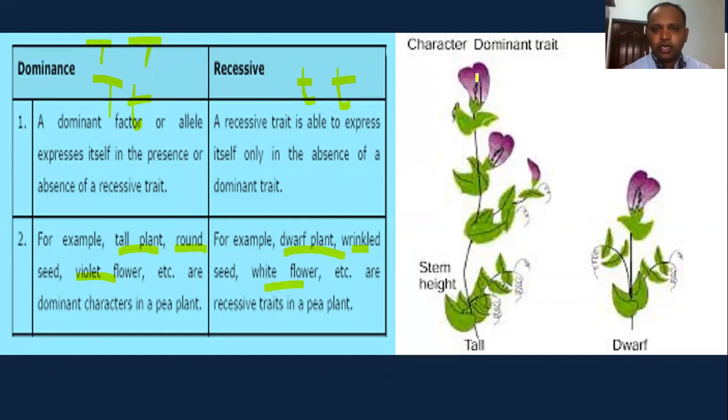Okay, see here, the plant height is there. It's a 7 feet height. So this tallness is expressed by either homozygous dominant or heterozygous. But dwarf is always expressed by only small t. Okay, there is the exact difference between the dominant and recessive role, right?